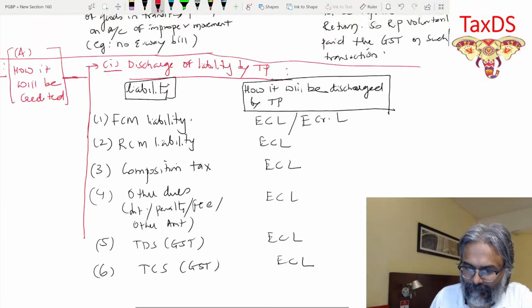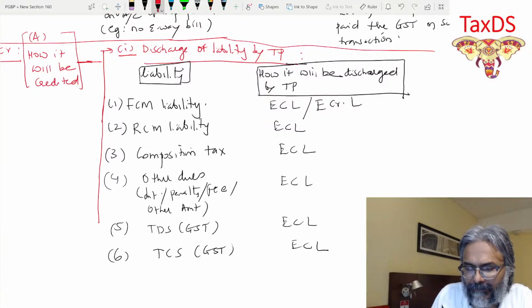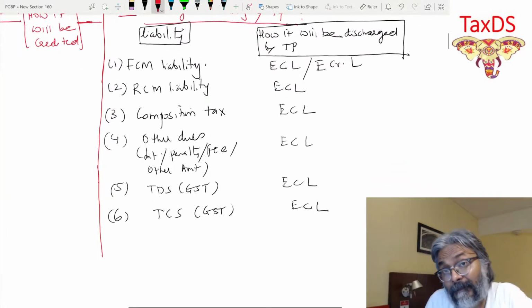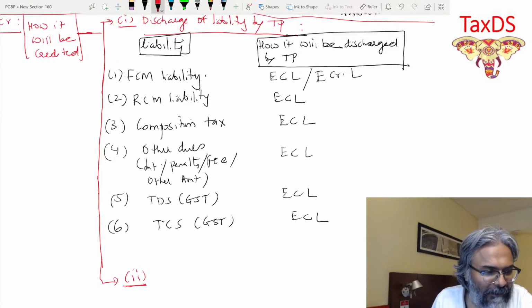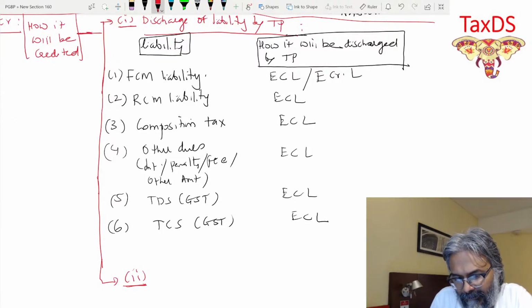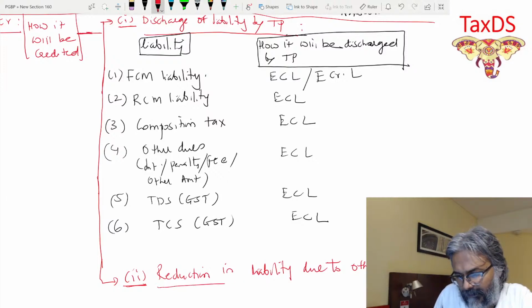And that exactly is the point, Shruti. So how do you discharge the liability? These are the cases of discharge of the liability by the taxable person. The second, students, is about the reduction in liability due to other reasons.